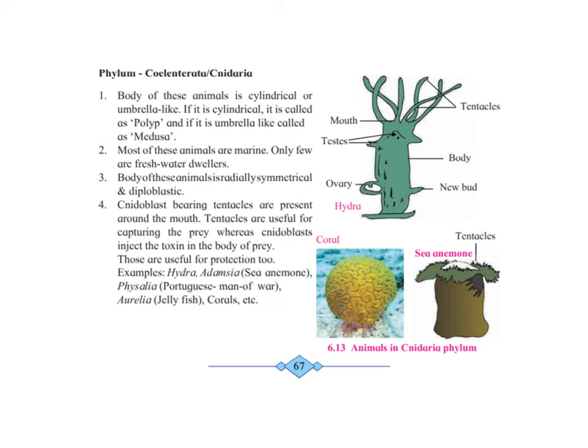You might have heard about or seen pictures of jellyfish. Jellyfish also, if they touch your body, it starts itching. If you're near the seashore and you touch a jellyfish, or if you have heard of what is called the Portuguese man of war, it's like a jellyfish and it looks like a cap, and that's why it's called a Portuguese man of war. It looks as if it's a cap of a Portuguese army. So they also have these cnidoblasts, and if one touches your body, you feel an irritation, a scratching kind of thing. Why? Because this sting causes that itchiness in our body. Even corals. You might have heard about coral reefs. That is also a type of Cnidaria only.